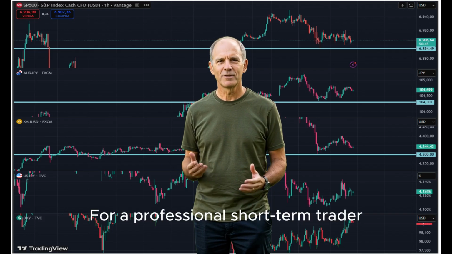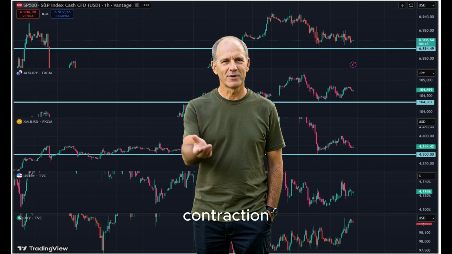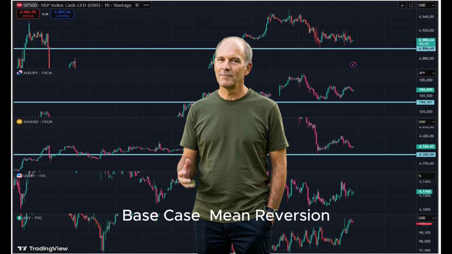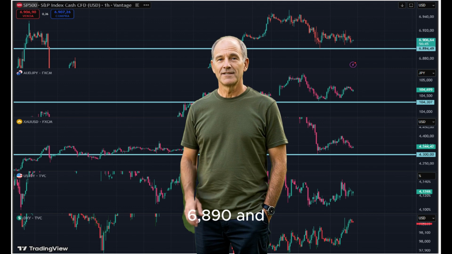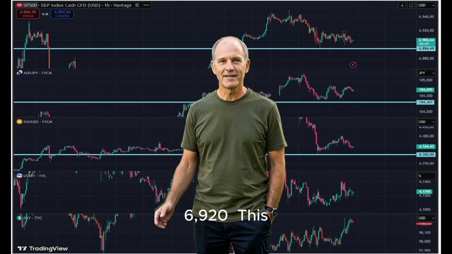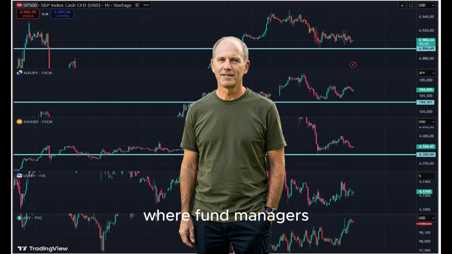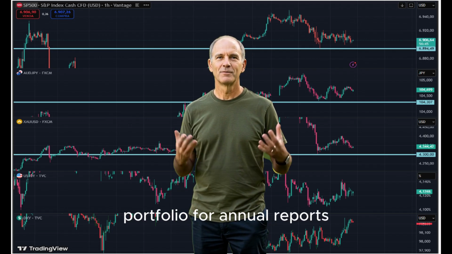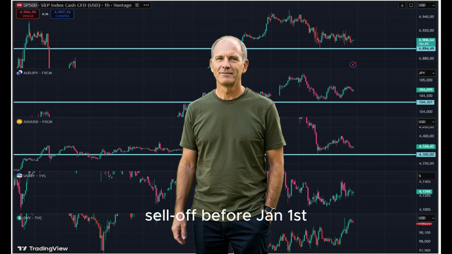For a professional short-term trader, the focus should remain on liquidity pools and volatility contraction. Base case, mean reversion. Expect range-bound price action between 6,890 and 6,920. This is driven by window dressing, where fund managers adjust their holdings to present a stronger portfolio for annual reports, typically preventing a major sell-off before Jan 1st.